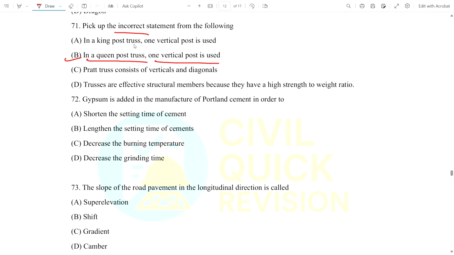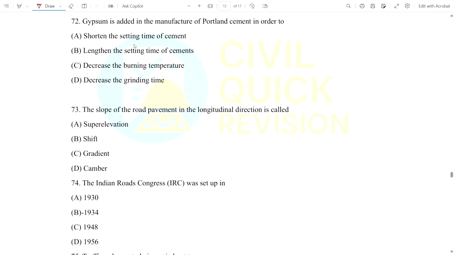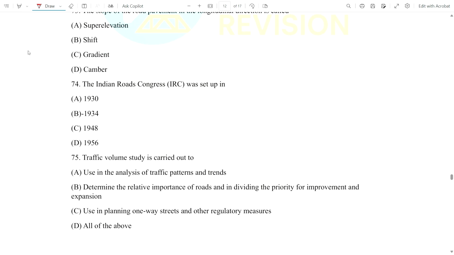Now let us come to question number 72: gypsum is added in the manufacture of Portland cement in order to what? It shortens the setting time of cement, lengthens the setting time of cement, decreases the burning of cement, or decreases the grinding time. The option will be lengthen the setting time of cement, meaning it increases the setting time. Remember this, very important and commonly asked question in the exam. Now question number 73.